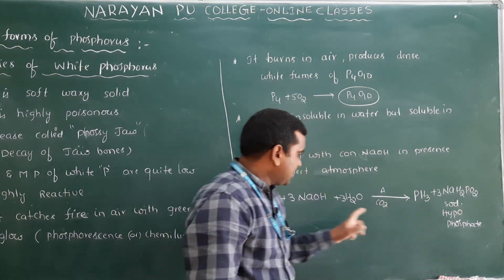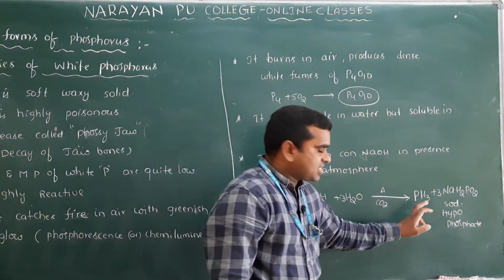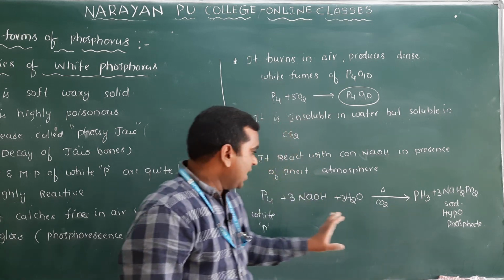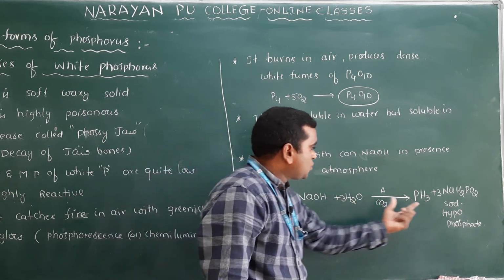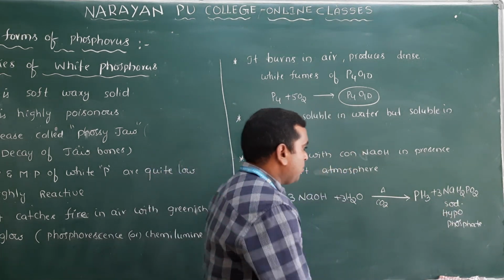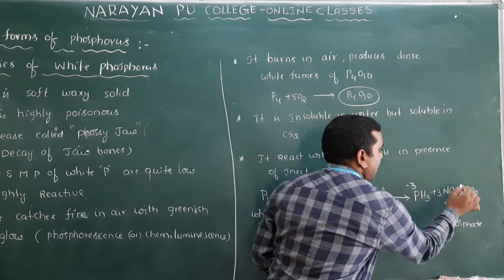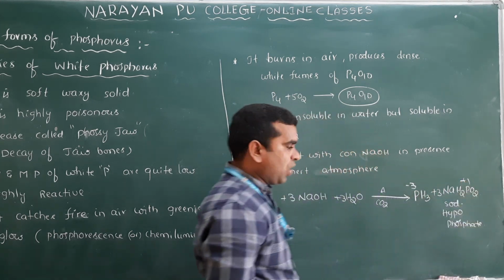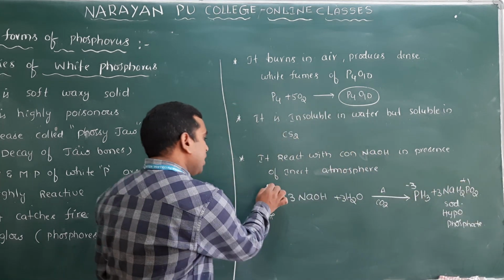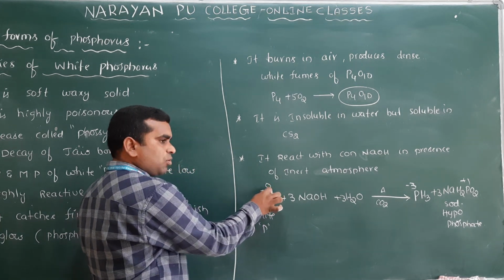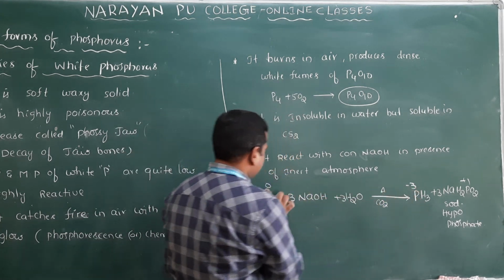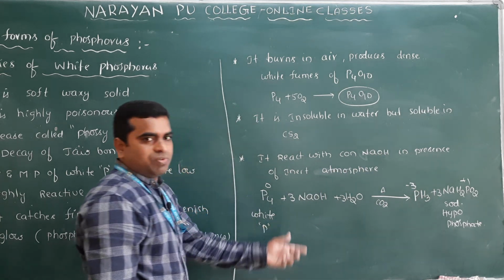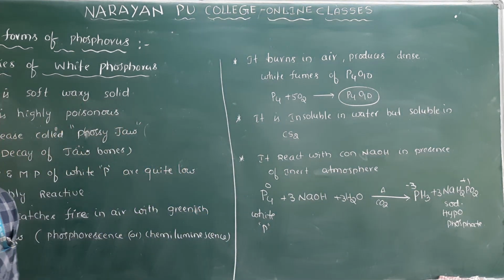You are getting phosphine here. Very important. This same reaction we will discuss again in the preparation of phosphine. P4 and 3 NaOH and 3 H2O give PH3 and sodium hypophosphite. Here it is minus 3, and if you calculate phosphorus here you will get plus 1. In P4, the phosphorus oxidation state is 0. 0 to minus 3 is reduction, 0 to plus 1 is oxidation. This we call a disproportionation reaction.